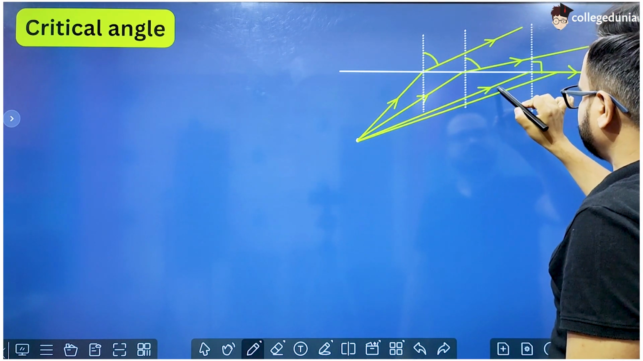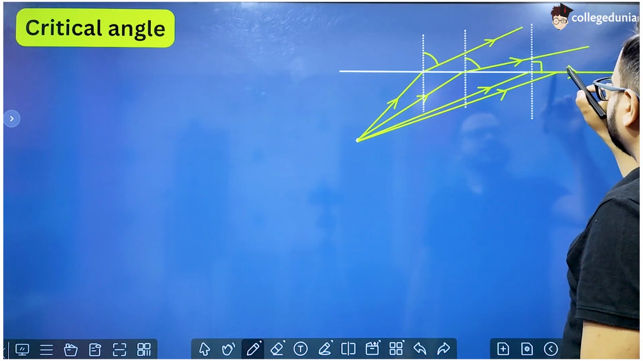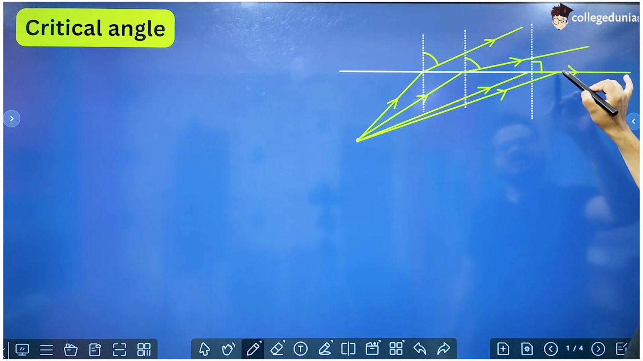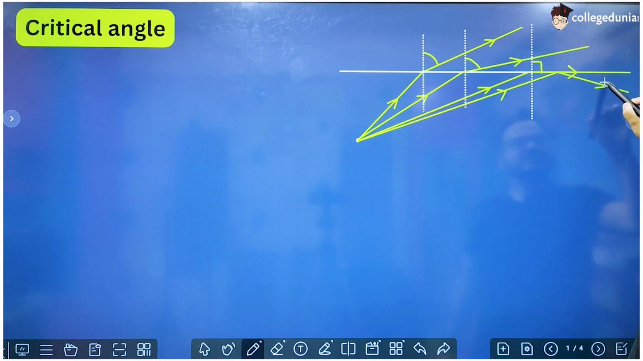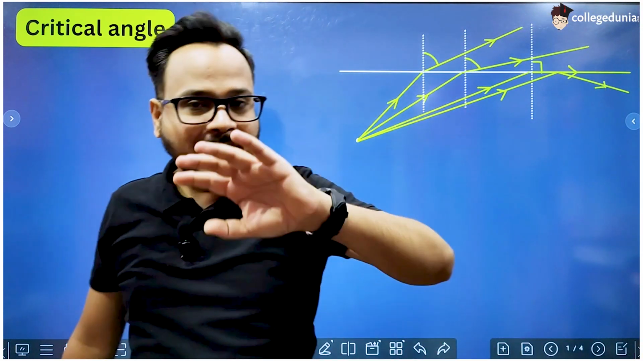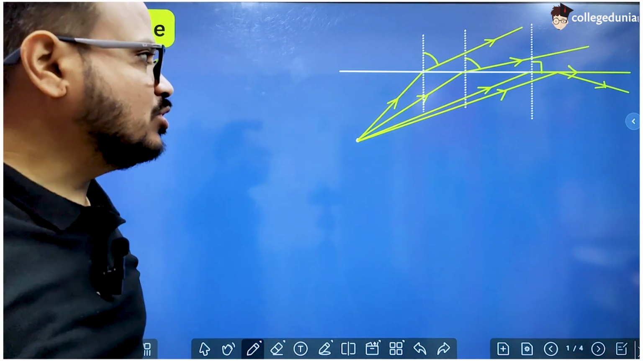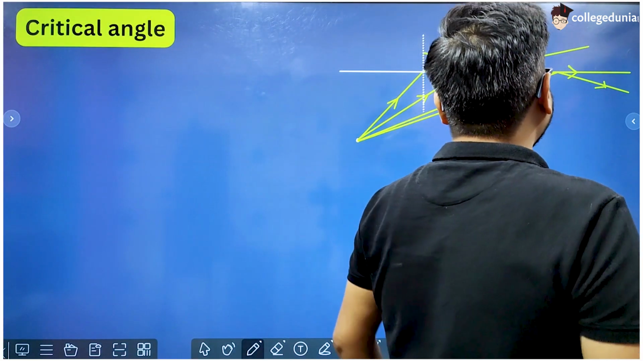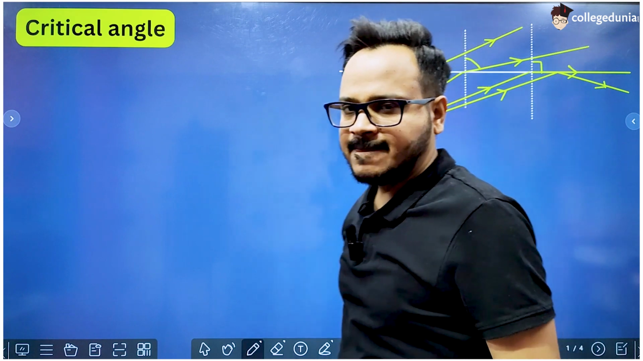So what will happen? The angle of refraction of this ray will be more than 90 degrees. So this ray will not go into the other medium. This ray gets reflected back into the same medium. This phenomenon is called total internal reflection.